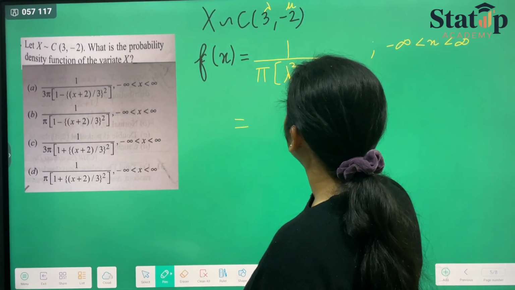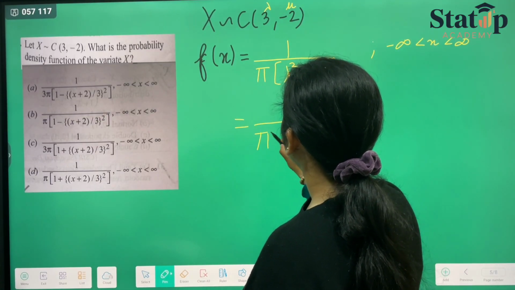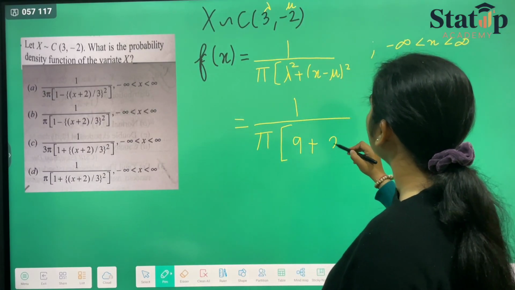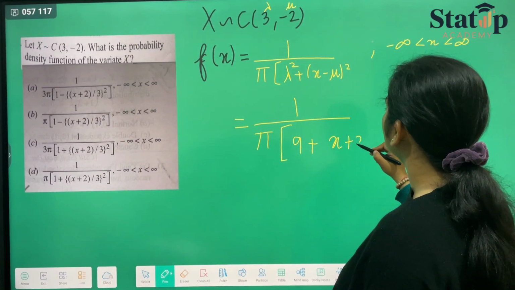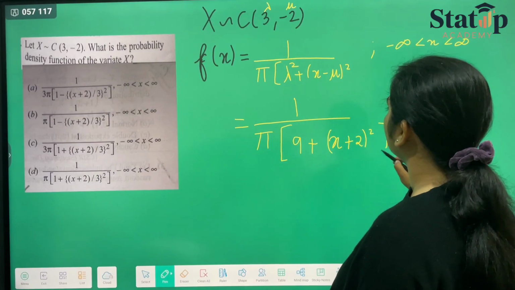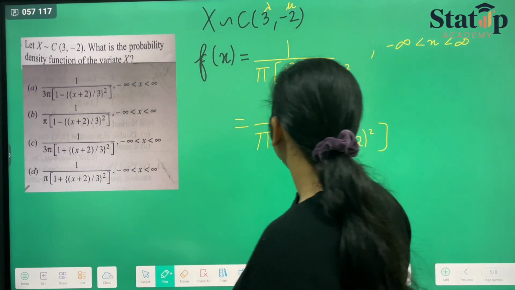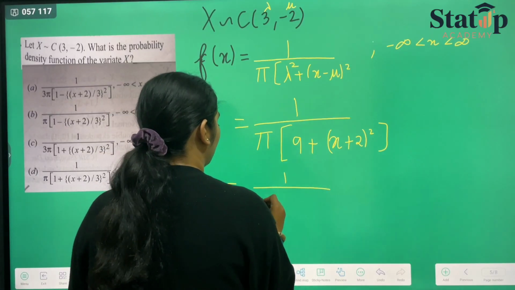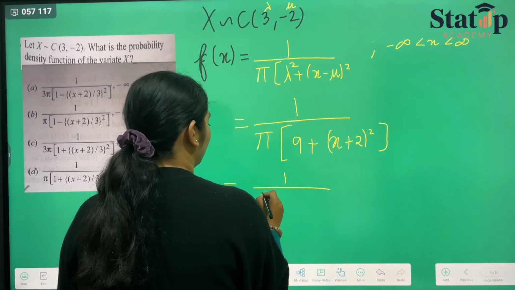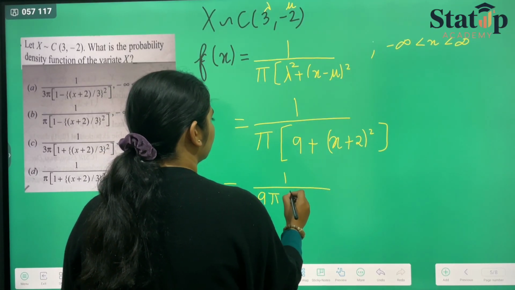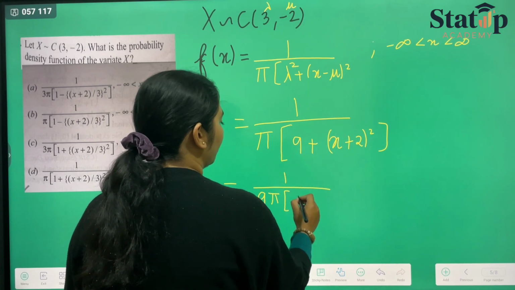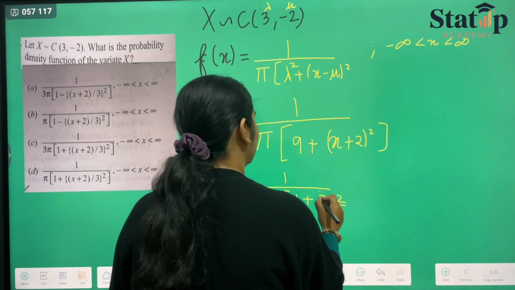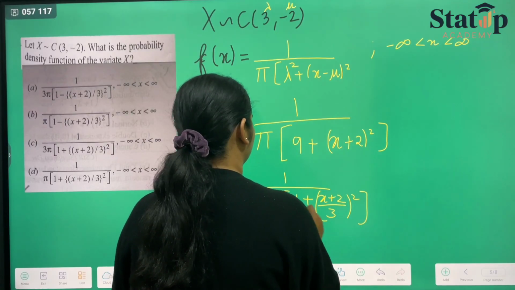So it will be 1 upon pi times 3 upon lambda square, which is 9, plus (x plus 2) whole square. Now if we divide all of these by 9, then it will be 1 upon 3 pi into 1 plus ((x plus 2) upon 3) whole square.